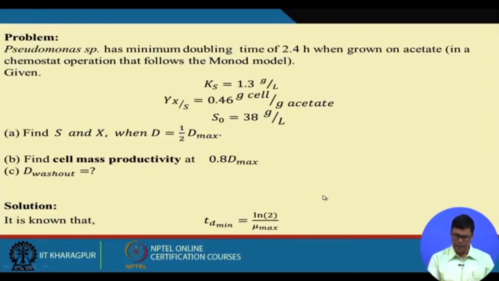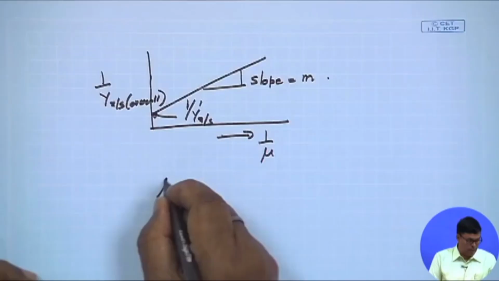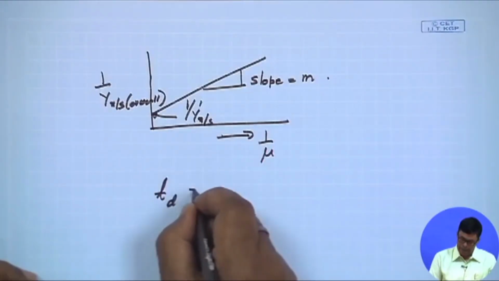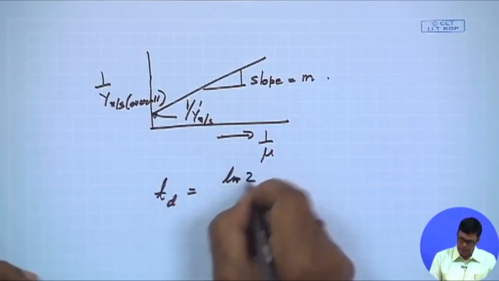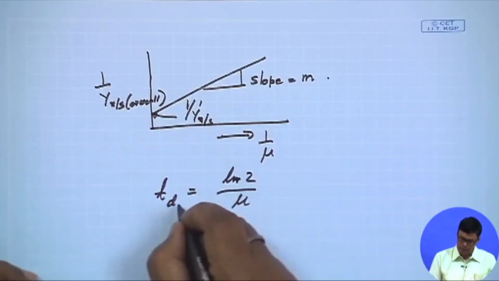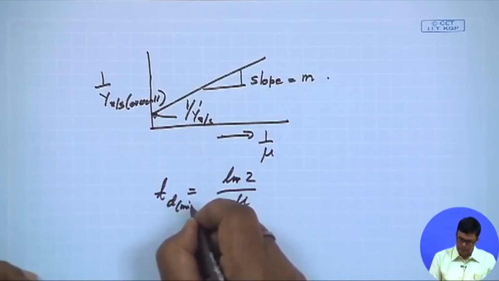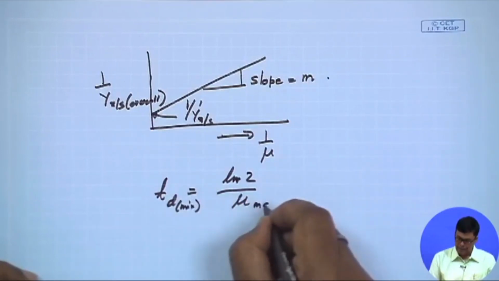Now you can remember that we calculated the doubling time. How do you calculate it? td equals ln2 by mu. Am I right? When you use the minimum doubling time, then this will be td at mu max.